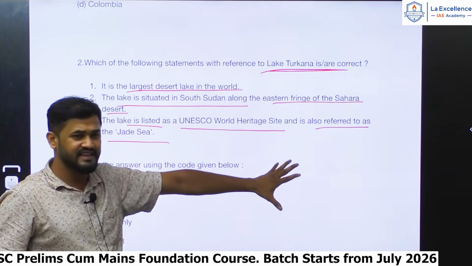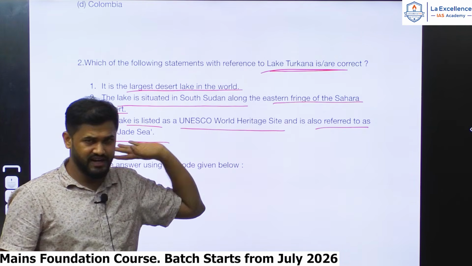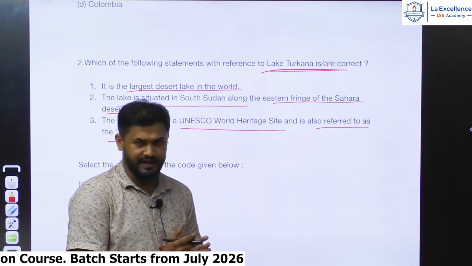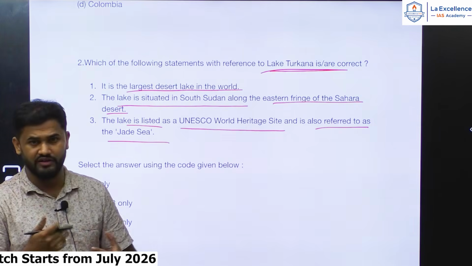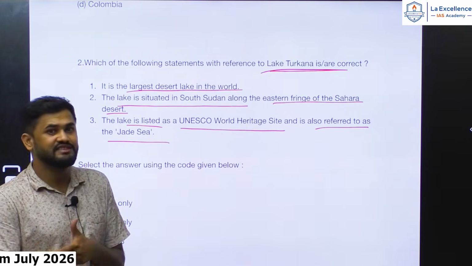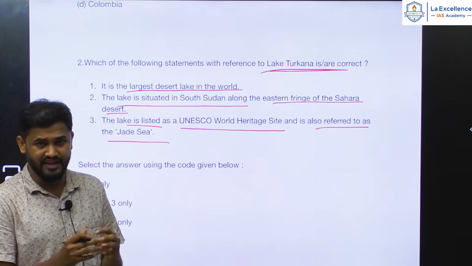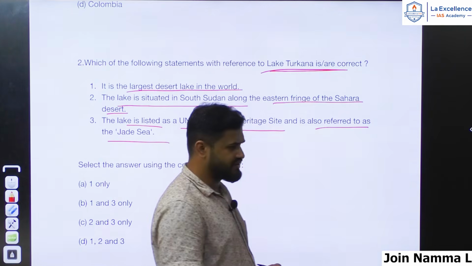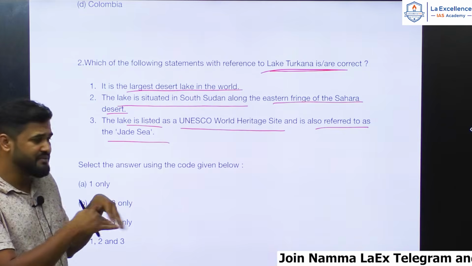I don't call this a difficult question. I would put this in the category of easy to moderate questions because Lake Turkana is almost on the expected lines. UPSC has a trend of asking questions on lakes or water bodies which are under threat. Like in the past, in 2018 or 19, it asked a question on a lake which is drying up. There was also a question on Lake Faguibine, asked in 2023, which is also drying up. So it's on a similar trend.